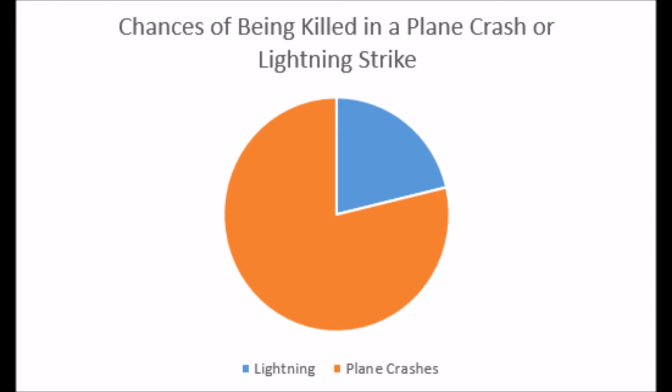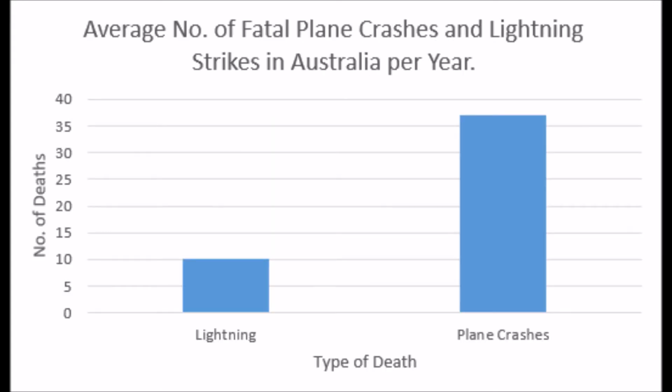There were 374 fatalities from plane crashes in Australia over a 10-year period, which equals an average of 37 plane crash fatalities per year. The graphs on the screen don't have all the statistics based off the real data, so they aren't accurate enough to use as official information for something like government use.